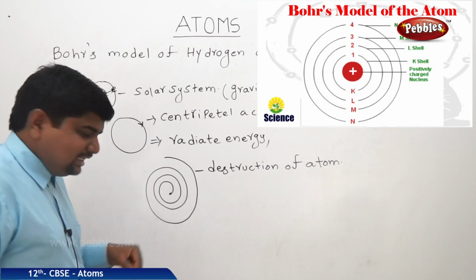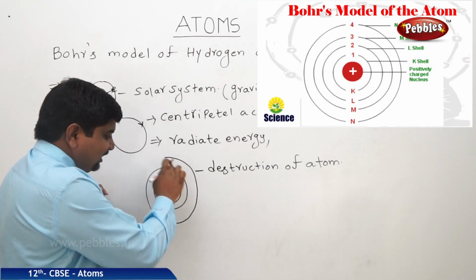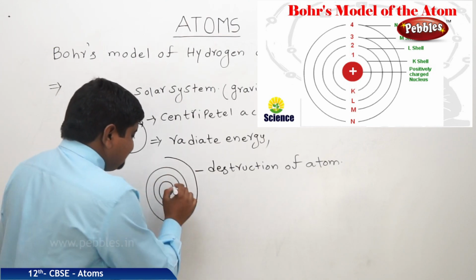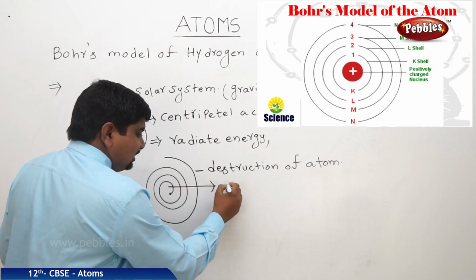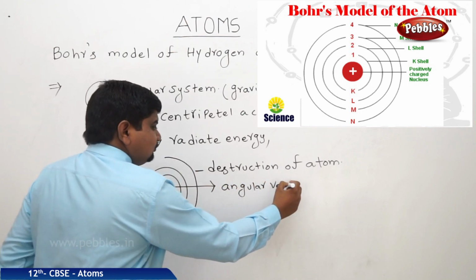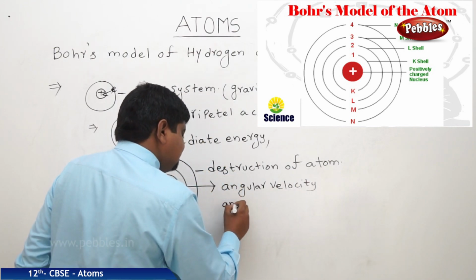One more thing: whenever these electrons are in the spiral path, when they are approaching the nucleus, there is a possibility of change in angular velocity and angular frequency.